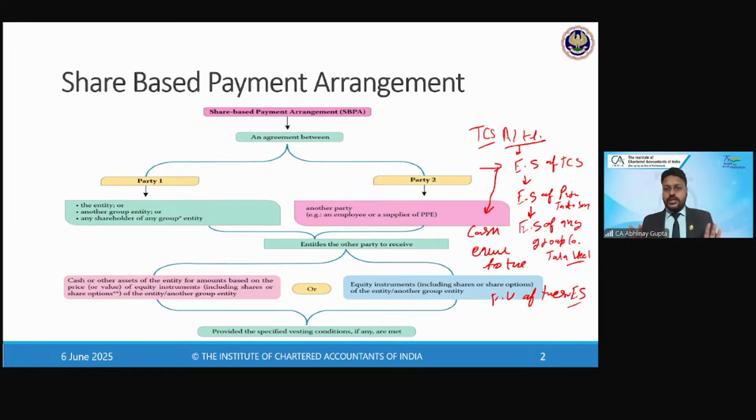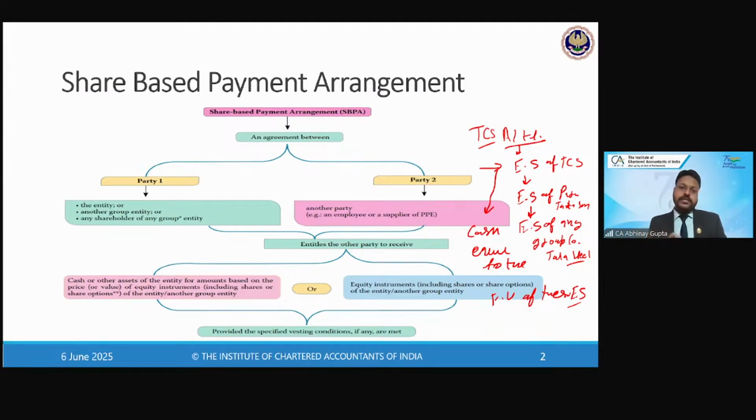Only those transactions which require the entity either to issue the shares or to discharge in cash or other financial assets equivalent to the value of those shares, only these transactions will be covered, right? If this is the agreement, then this agreement is called a share-based payment arrangement, SBPA. Now, when the company enters into a transaction with its employees, right?